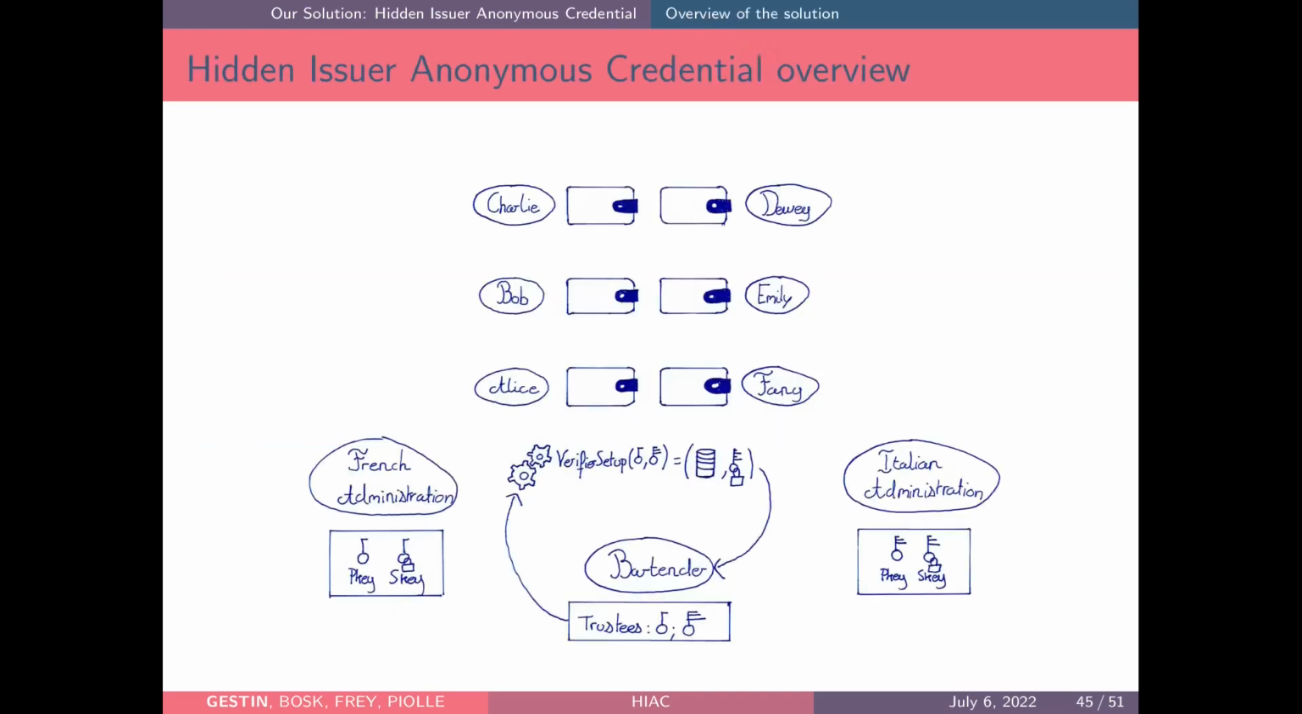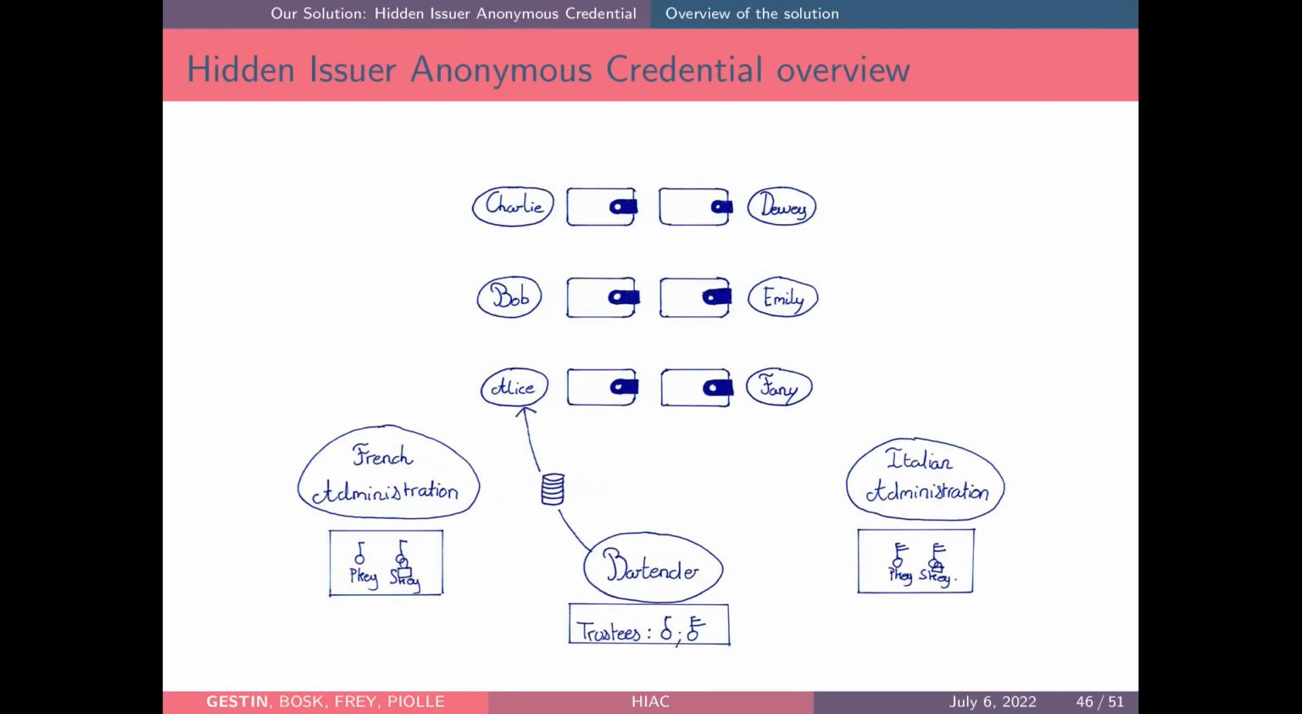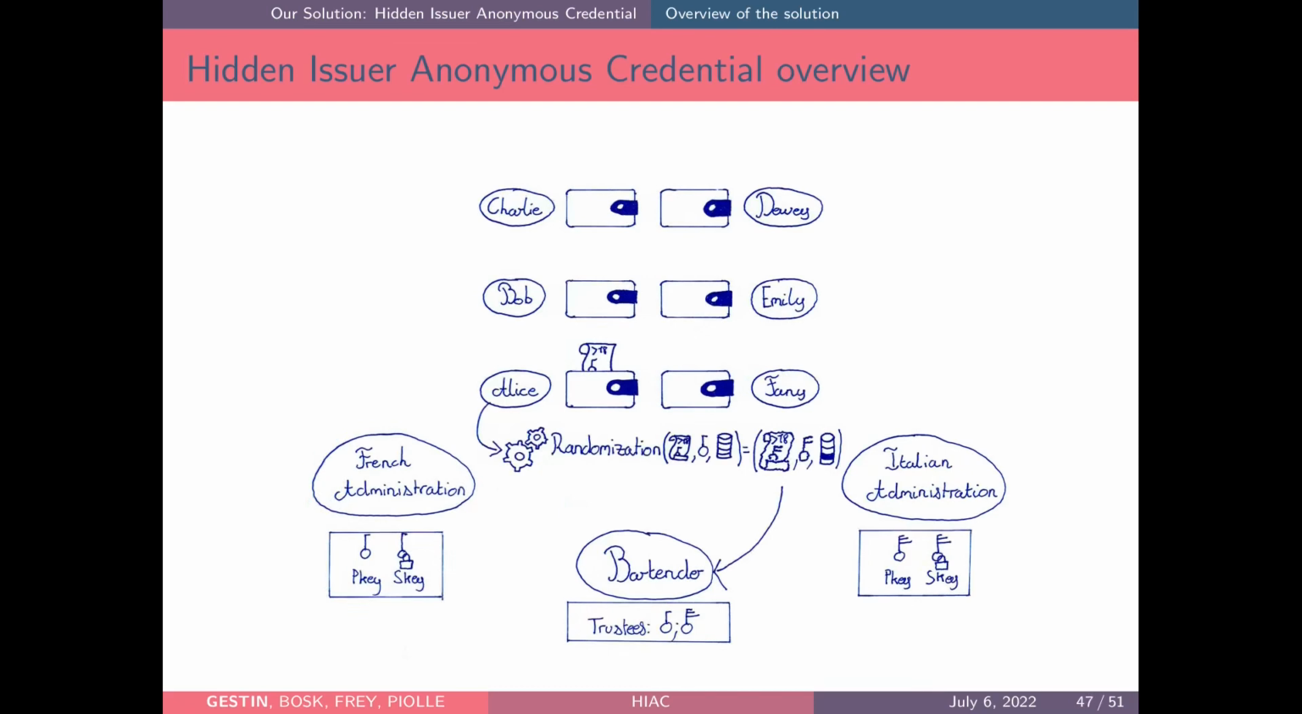So now, how do we use an aggregator in a hidden issuer anonymous credential scheme? First, the bartender needs to produce the aggregator. So he produces the aggregator when he adds keys to his trustees database. And when Alice wants to prove that she's over 18, she will gather the bartender's aggregator. She will verify its integrity. And afterwards, she will randomize the public key of the French administration. She will produce a proof using the verifier's aggregator that this randomized public key belongs to the set of public keys the bartender trusts. And finally, she will randomize her credential.